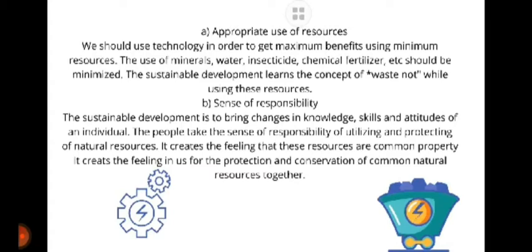Appropriate use of resources. We should use technology in order to get maximum benefit using minimum resources. Sense of responsibility. Sustainable development is going to bring change in knowledge, skill, and attitudes of an individual.